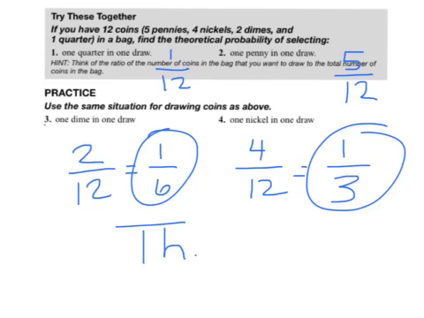Well, the reason why is for experimental, you actually have to do the experiment. You would sit there and pull those coins out of the bag and see how many times you actually got that penny or the quarter. Would it be 1 out of 12? Maybe. You might draw the quarter 2 out of 12 chances. You just don't know. So experimental probability is really hard to do unless you're doing the experiment, and we can't obviously do that through a video.